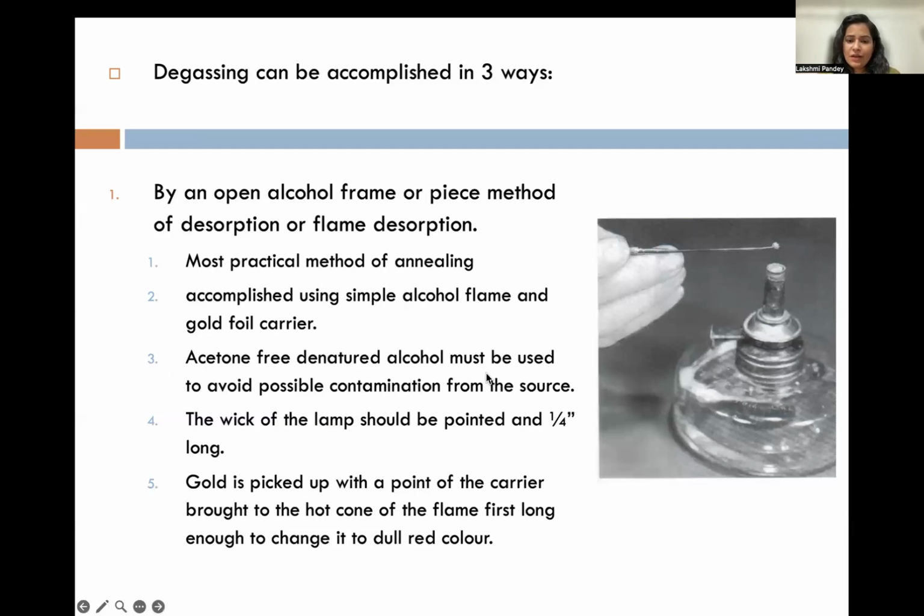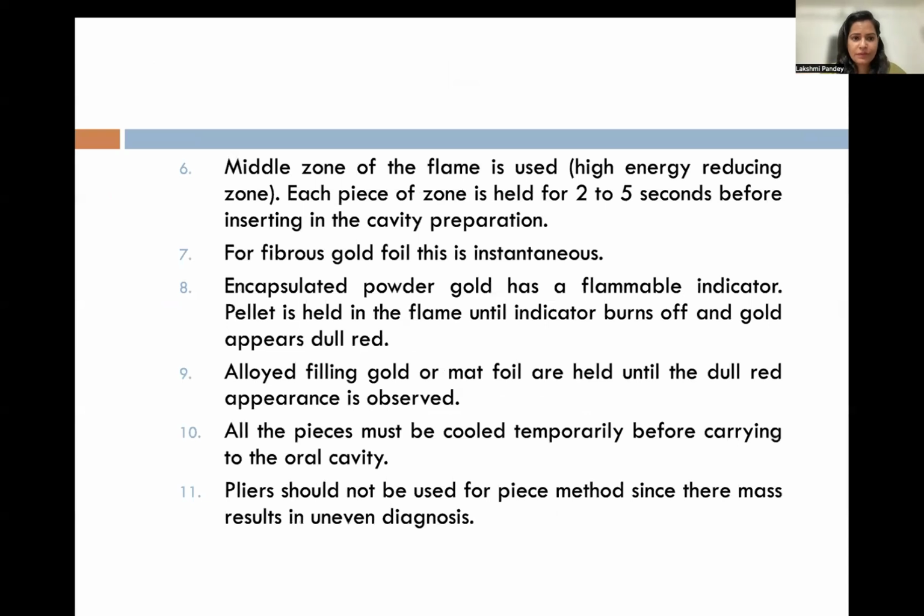Acetone-free denatured alcohol must be used to avoid possible contamination from the source. The wick of the lamp should be pointed, one-quarter long. If you take a longer wick, the chances of contamination increase. Gold is picked up with the point of the carrier and brought to the hot cone of the flame. See, this is what I explained earlier.